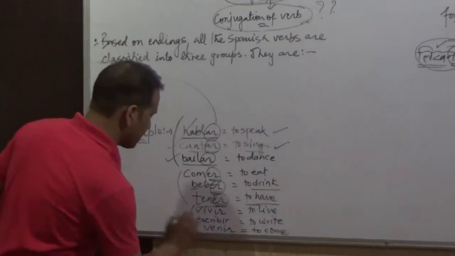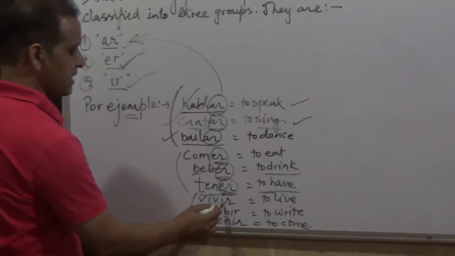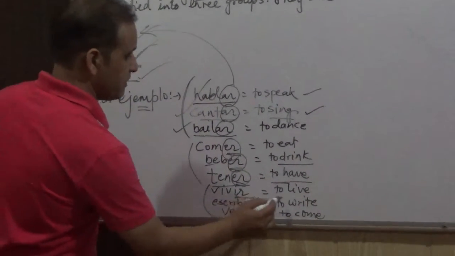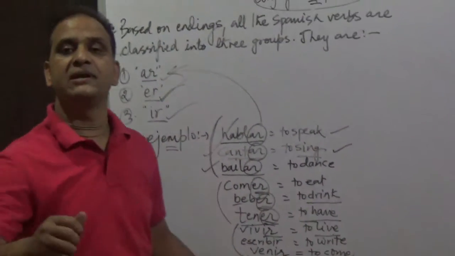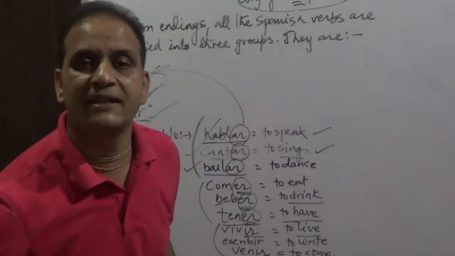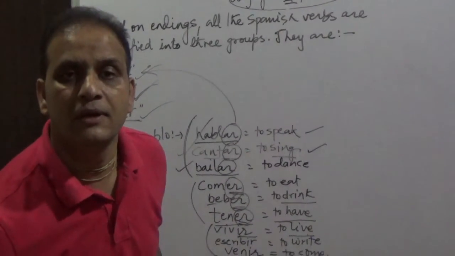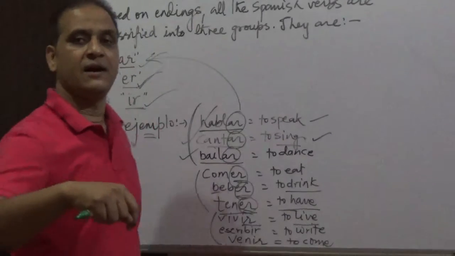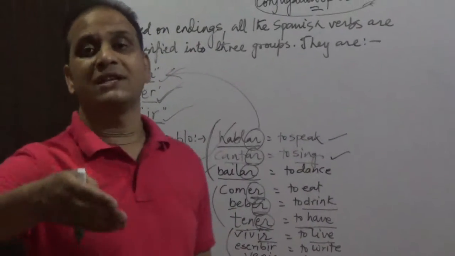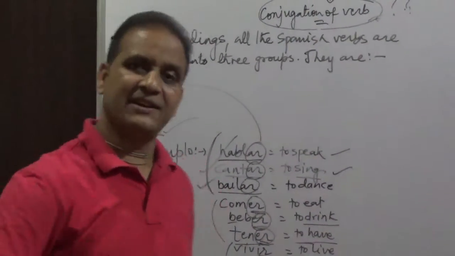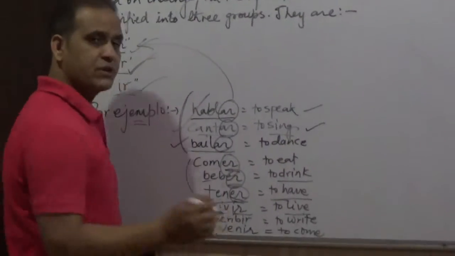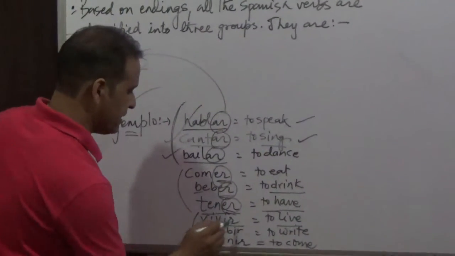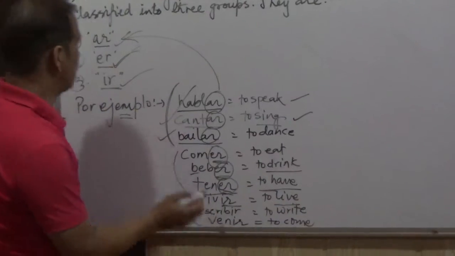And then we have the third category, that is, ending in IR, like vivir. Vivir is to live. Yo vivo aquí en Dehradun, que está en India, que está en el norte de India. I live here in Dehradun, which is situated in the north of India. Vivir. It is ending in IR, so it belongs to IR group.